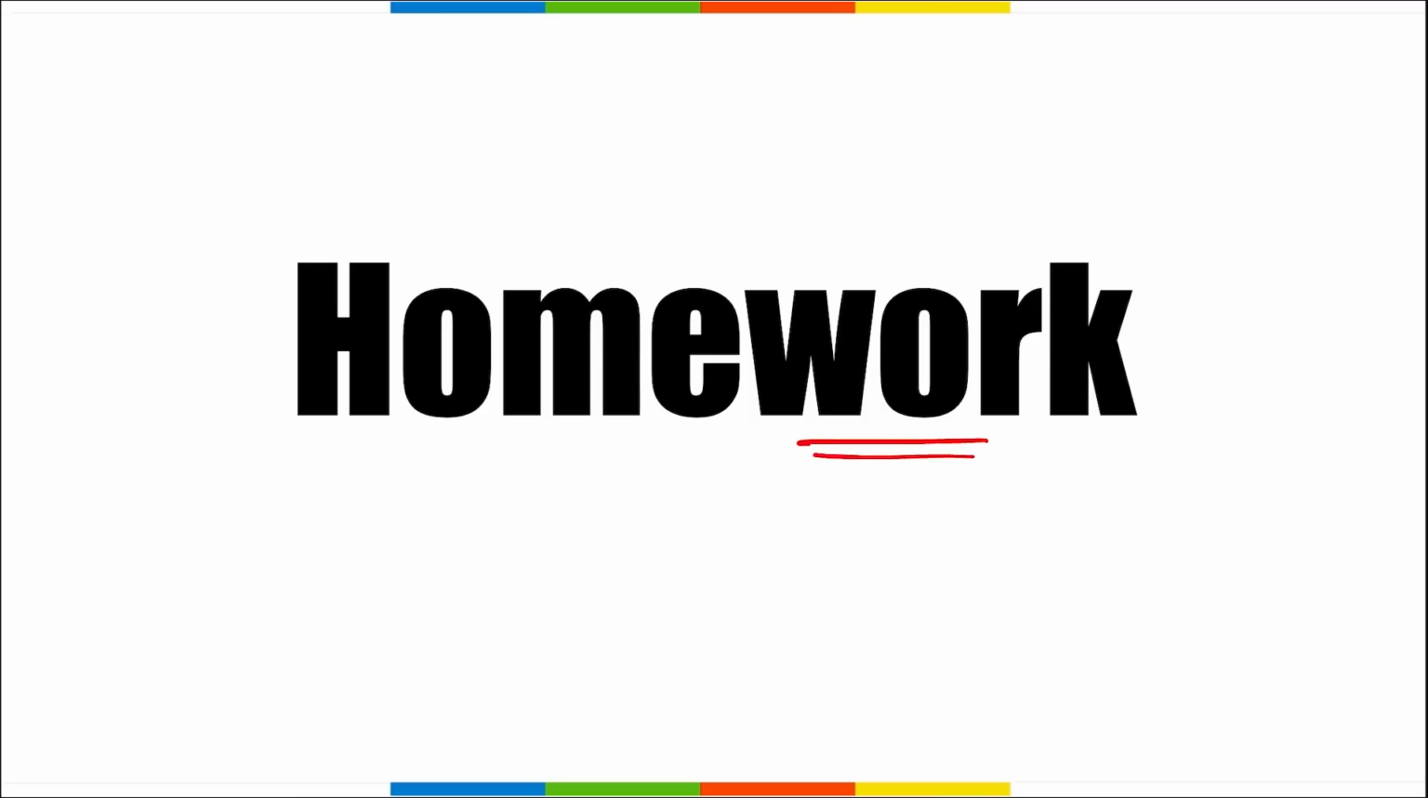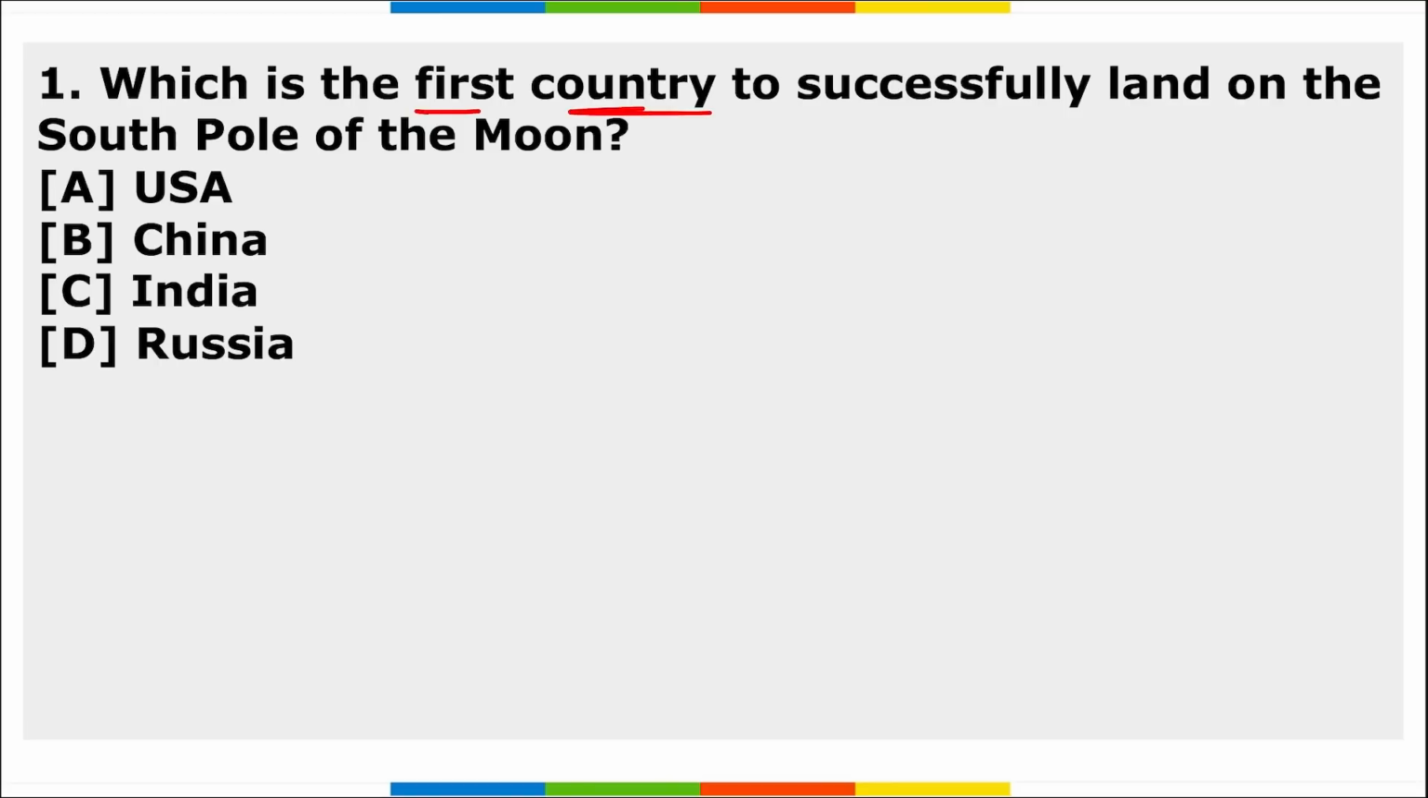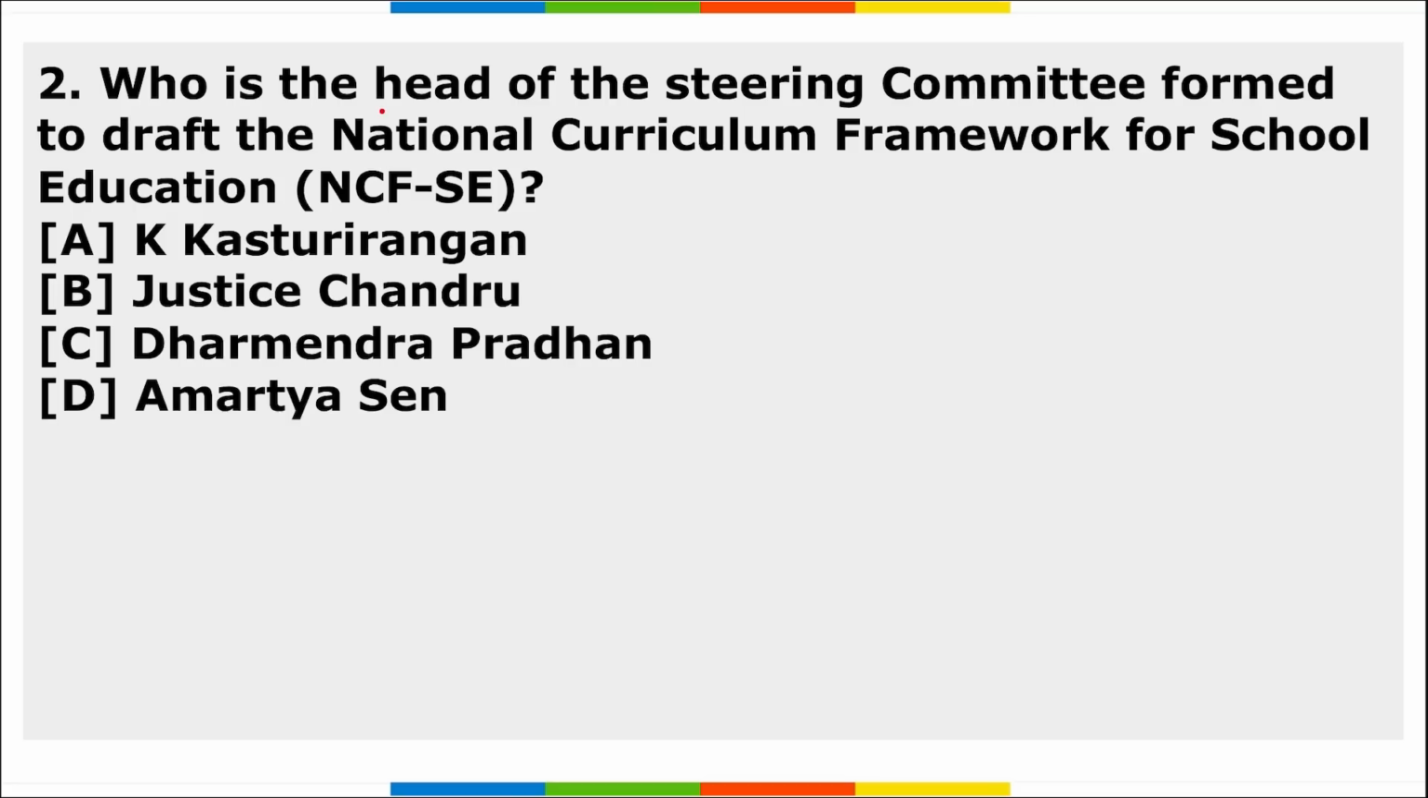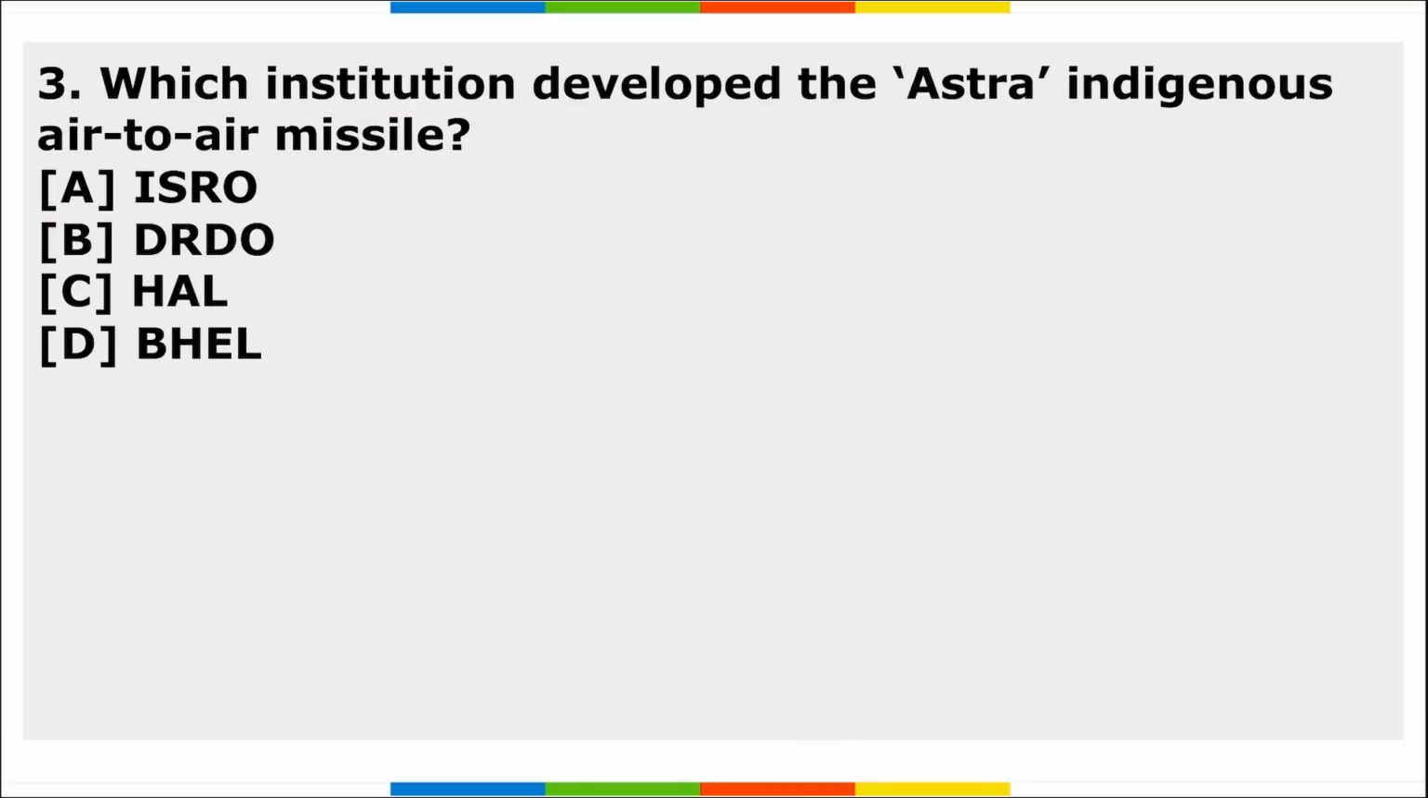Next is your homework section, friends. First, which is the first country to successfully land on the south pole of the moon? Next, who is the head of the steering committee formed to draft the national curriculum framework for school education? Next is which institution developed the Astra indigenous air-to-air missile? So these are your 3 homework questions, friends.